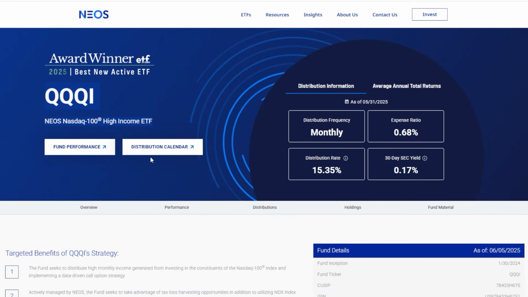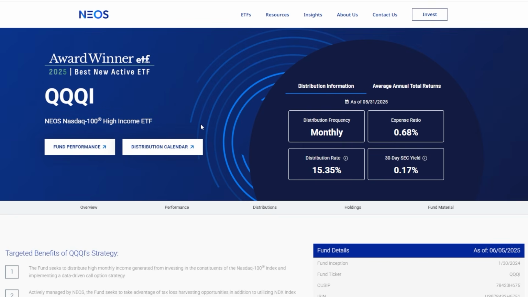Now, even though tons of dividend investors, including myself, own maybe hundreds if not thousands of shares of the NEOS Nasdaq 100 High Income ETF, or ticker symbol QQQI, there's still a ton of investors that are quite confused about this ETF and how it generates a 15+% distribution rate, along with questions I frequently get like, what are the risks associated with the NEOS Nasdaq 100 High Income ETF?